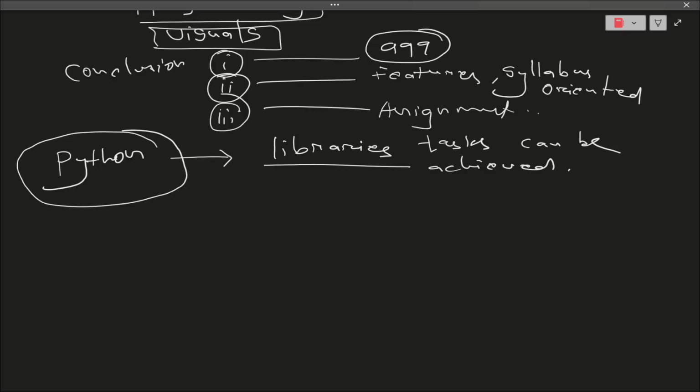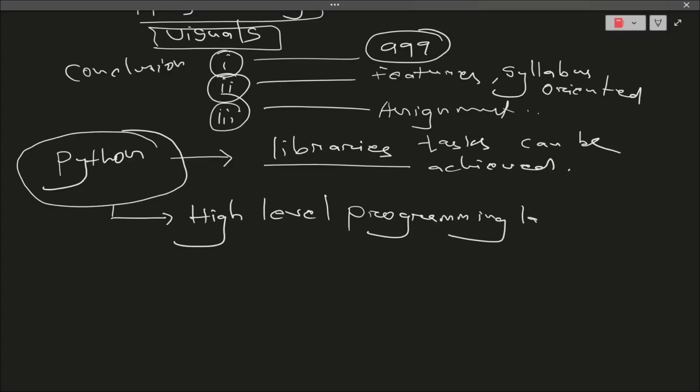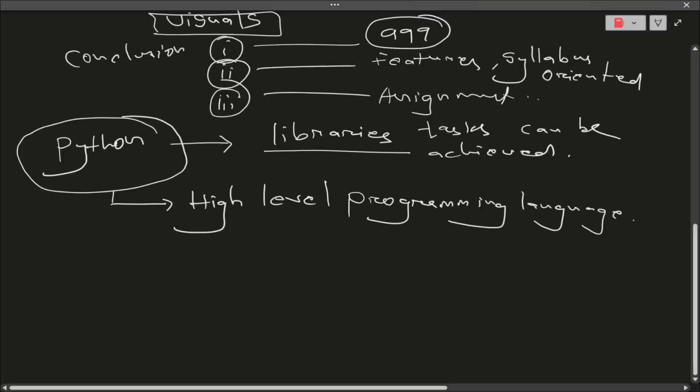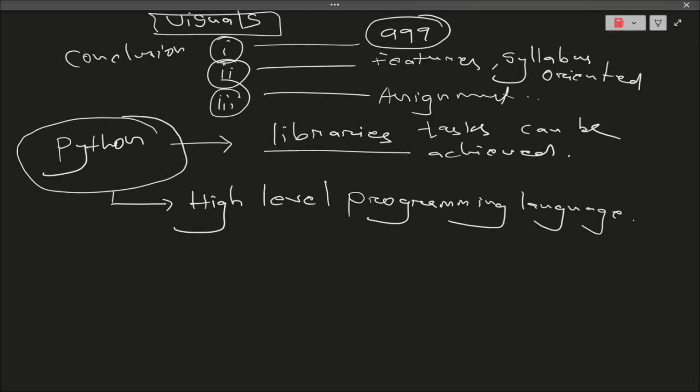Okay, so basically if you need a grip on Python, I would say that this is nothing but a high level language. High level languages are usually human friendly languages. I would say this is just a high level programming language. Okay, high level languages are usually what? Human friendly languages.